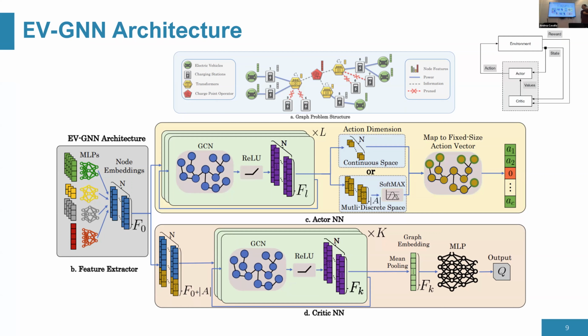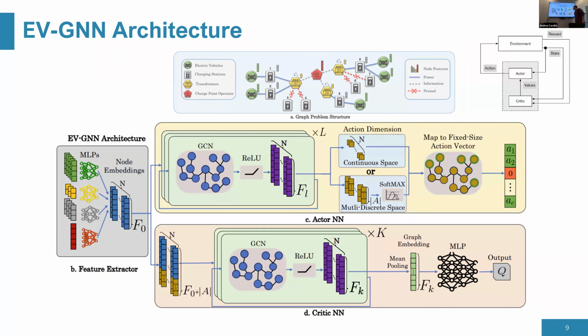All right, we talked about the actor. Let's talk about the critic architecture. In the critic architecture, we need to combine the state and the action. So what we do is we take the state from our feature extractor and also the output of the actor network and just concatenate them. So we get this very nice new feature vector for every node.